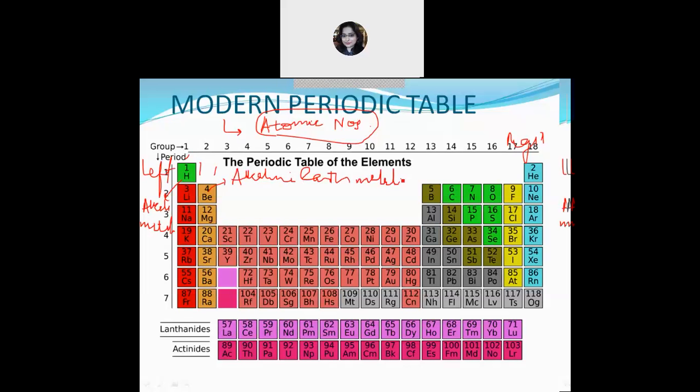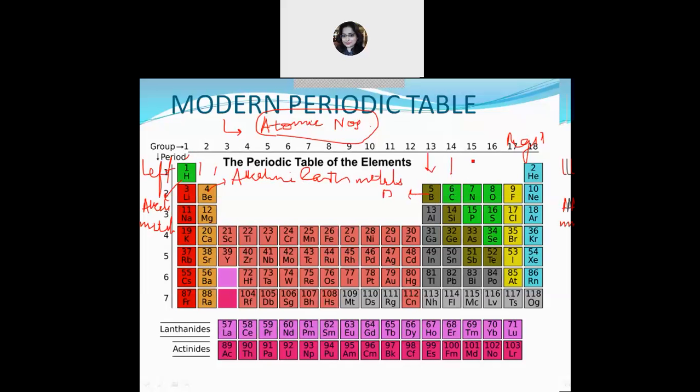Okay. Now group 13. Group 13 is known as the boron family, as boron is the first member of this group. Then we have group 14. It is known as the carbon family, as carbon is the first member of the group.